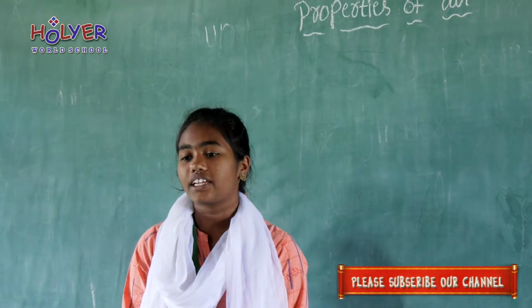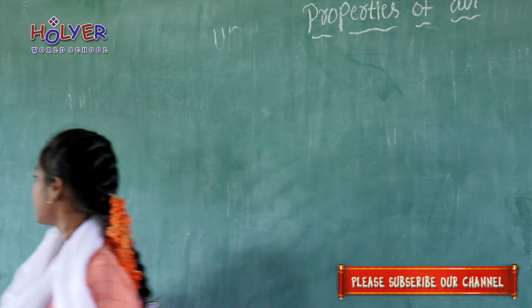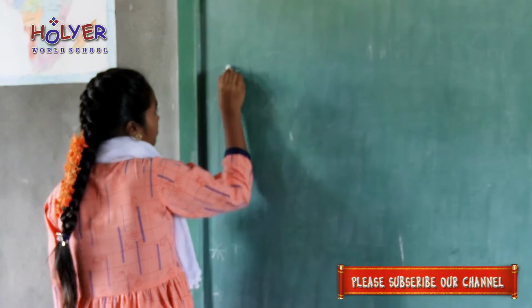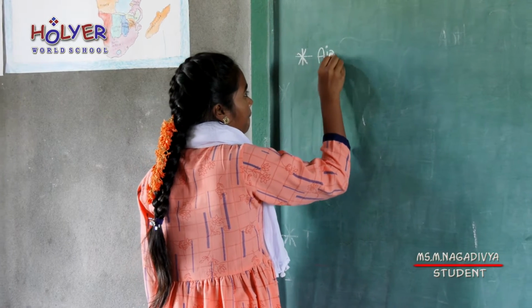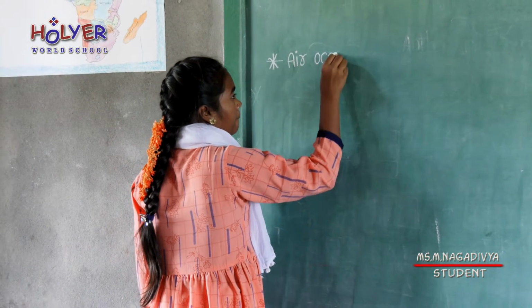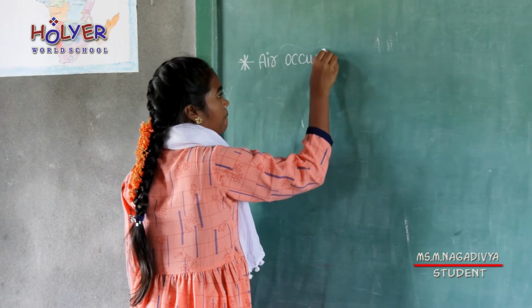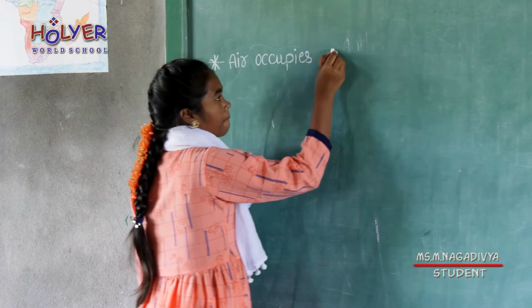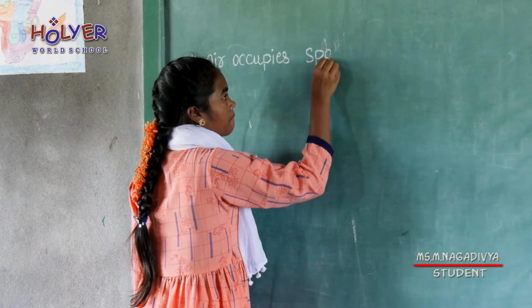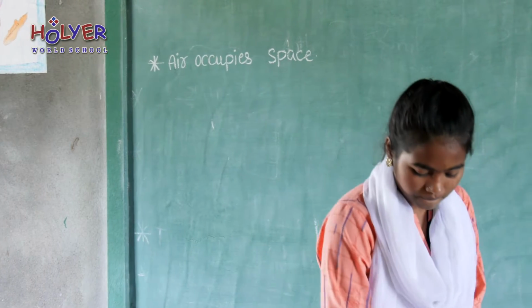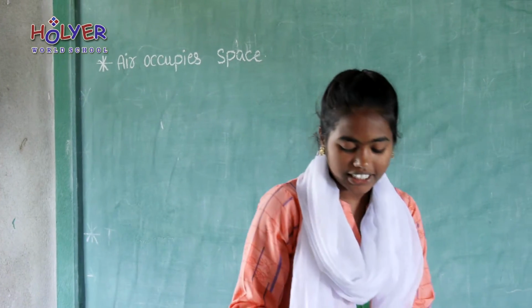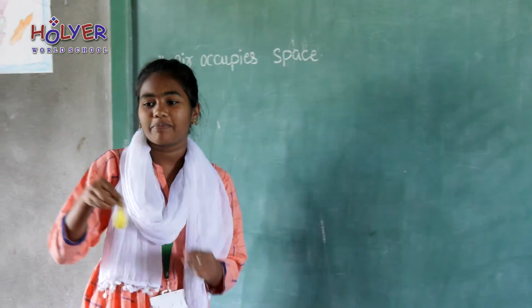Questions. First one, air occupies space. Take a balloon and blow air by the mouth.